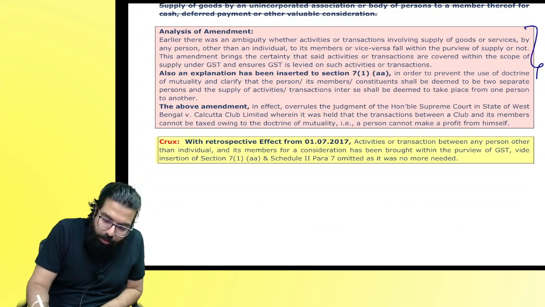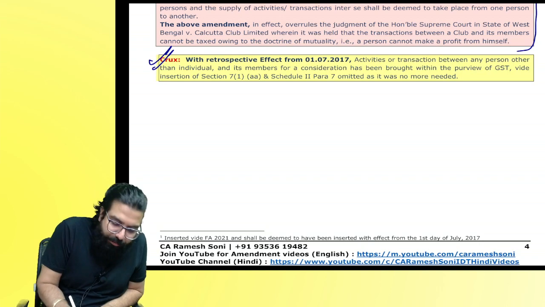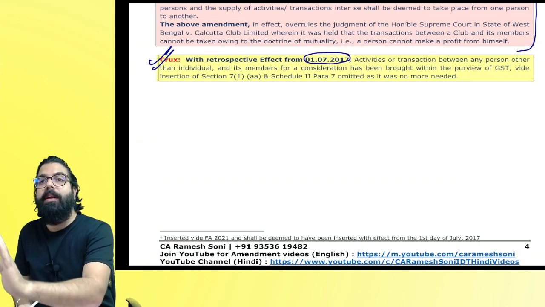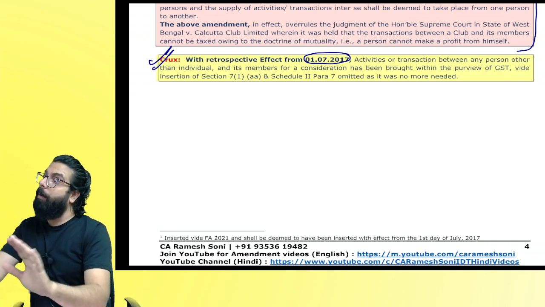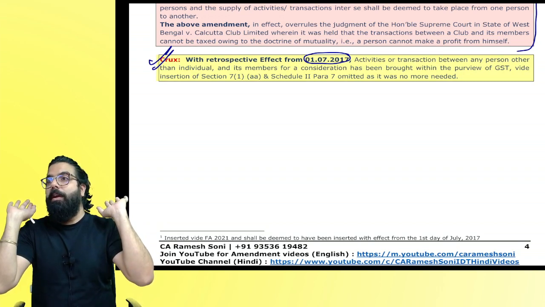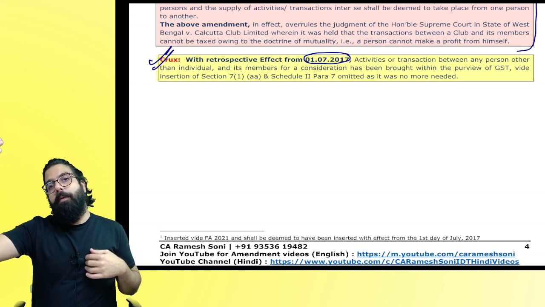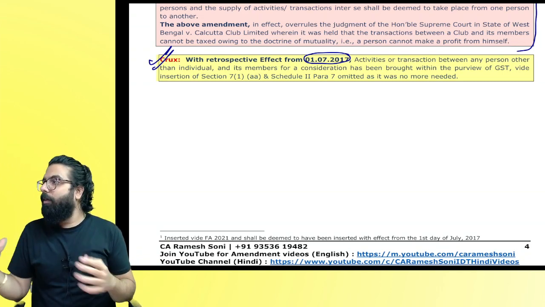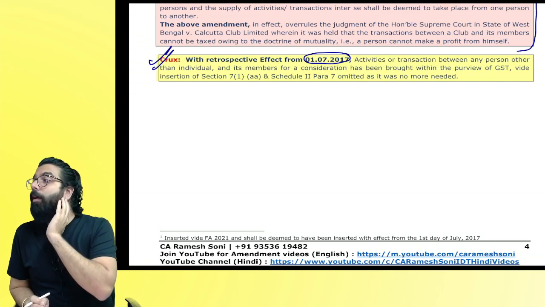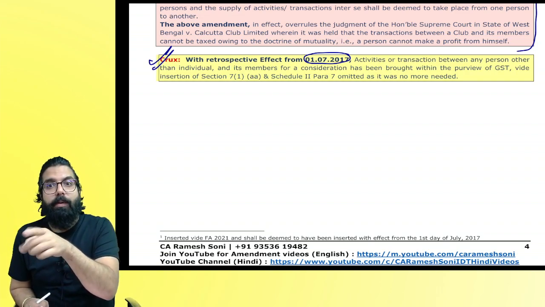What I explained to you just now is also written over here. I've given a crux so that you remember for your exam, with effect from what date? 1st of July. They are telling we don't want to fight for older cases. Everything we are telling that club and members are separate and you have to pay tax. Are we clear? So whatever goods are supplied by a club to its member, for cash, valuable consideration, anything, it will be a supply and GST will be levied. But provided the club is a registered person. Are we clear, everyone? Can I go ahead?